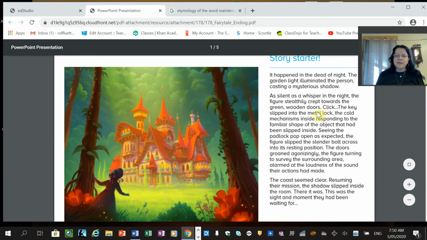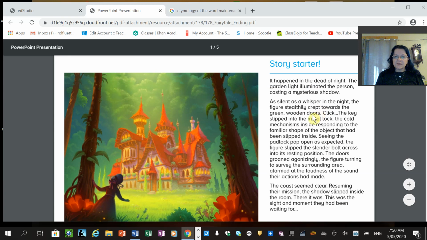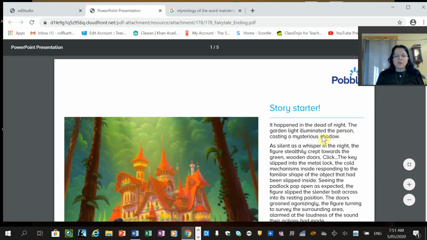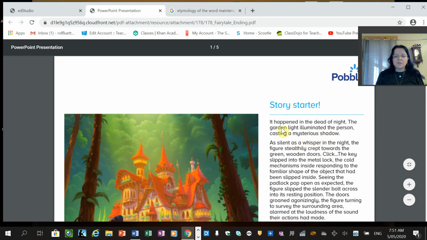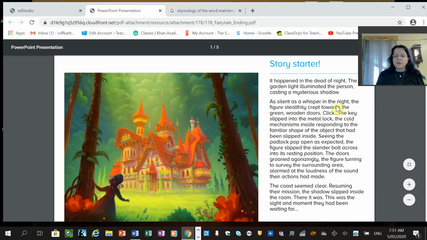And then the actual story starter says, "It happened in the dead of night. The garden light illuminated the person, casting a mysterious shadow. As silent as a whisper in the night, the figure stealthily crept towards the green wooden doors. Click! The key slipped into the metal lock, the cold mechanisms inside responding to the familiar shape of the object that had been slipped inside.